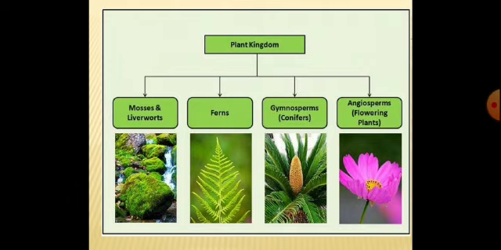Here we have one slide on classification again. The plant kingdom is classified here as mosses and liverworts, ferns, gymnosperms or the conifers, and angiosperms.